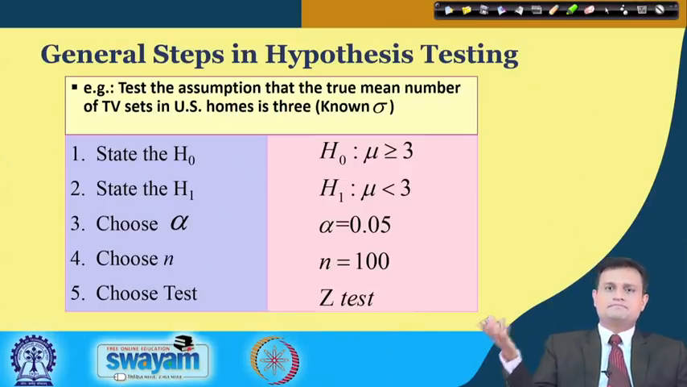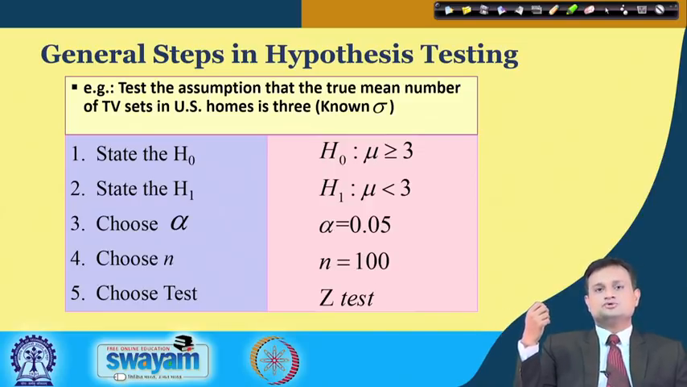So, I would like to repeat the general steps we follow in hypothesis testing. You state the null hypothesis, typically called H0. Suppose in the pink box on the right-hand side I put H0: mu is greater than or equal to 3. State the alternate hypothesis, so I will say mu is less than 3. So, here it could be 3 kg.